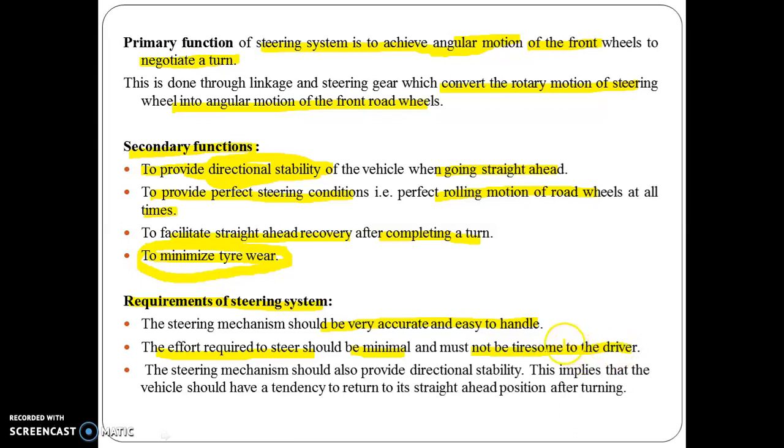Means the driver should not be tired by putting much more effort on the steering to give the proper direction or to achieve the stability. Then the steering mechanism should also provide directional stability. That is a function here, but it is in the category of the requirements. This implies that the vehicle should have a tendency to return to its straight ahead position after turning, meaning it should come back to its actual position where it started. So these are the primary and secondary functions and requirements of the steering system.